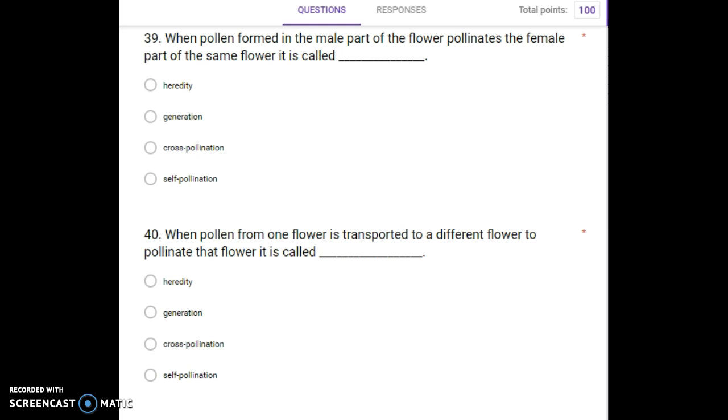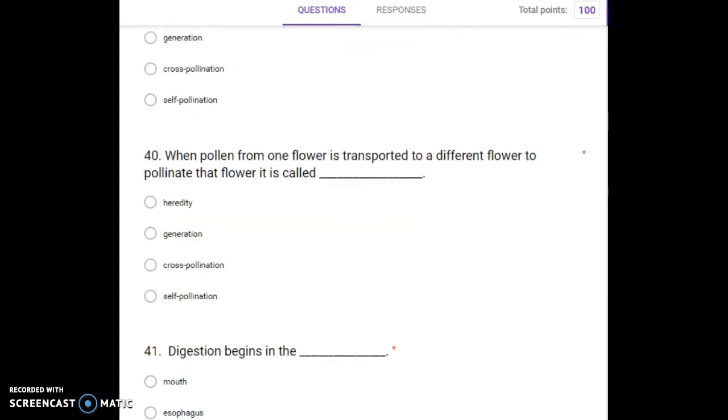Heredity, generation, cross-pollination, self-pollination. Number 40. When pollen from one flower is transported to a different flower to pollinate that flower, it is called blank. Heredity, generation, cross-pollination, self-pollination.